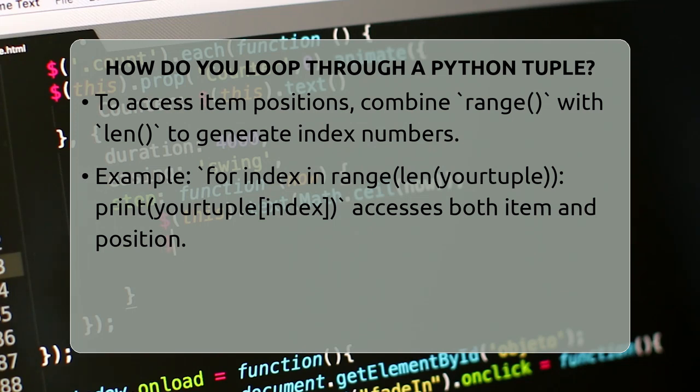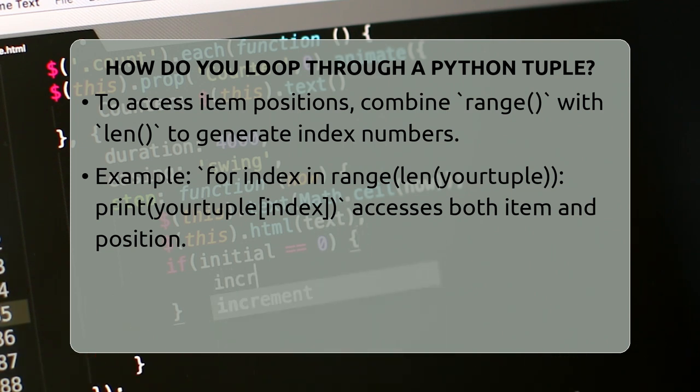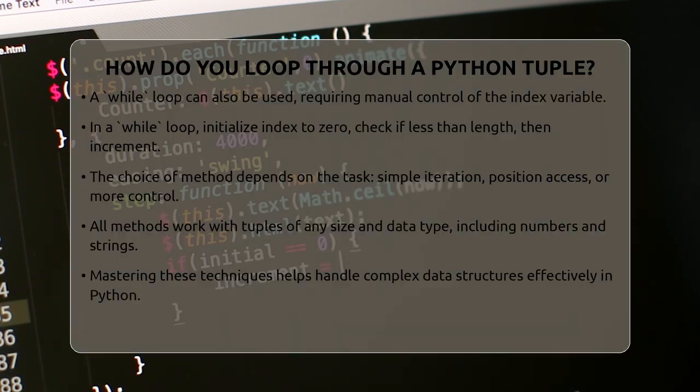Another option is using a while loop, which gives you more control over the process. With a while loop, you need to set an initial index to 0. Then you check if the index is less than the length of the tuple. Inside the loop, you print the item at that index, and then you increase the index by 1. The code appears like this: index is equal to 0, while index less than length of tuple, print tuple index. Index equals index plus 1. This method is less common for simple tasks, but can be useful if you want to skip certain items or stop the loop based on specific conditions.